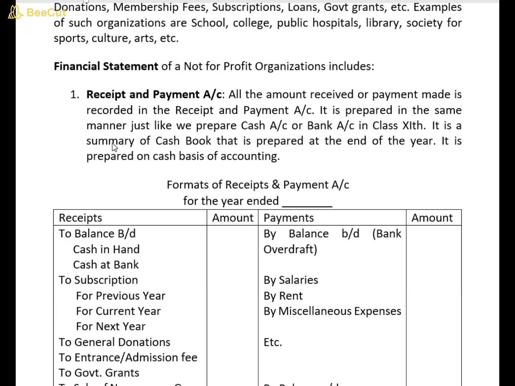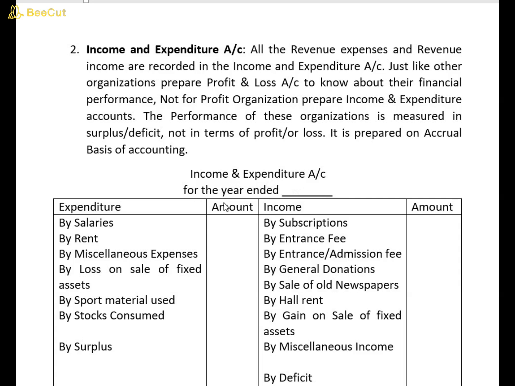Now let's talk about income and expenditure account. The format of income and expenditure account looks like this. It has two sides, expenditure and income. On the expenditure side, we record whatever expenses we have incurred during the year. And on the income side, we record whatever income we have earned during the year.